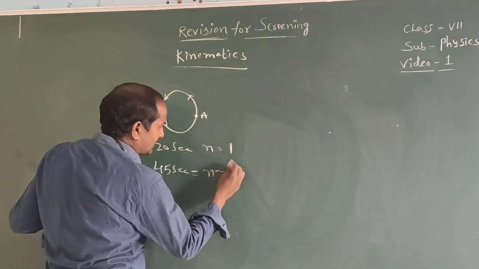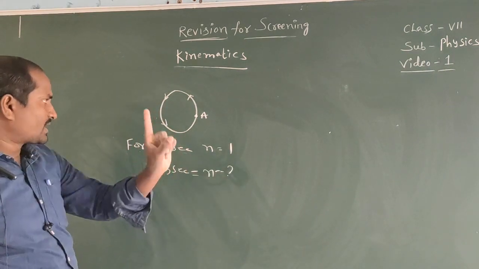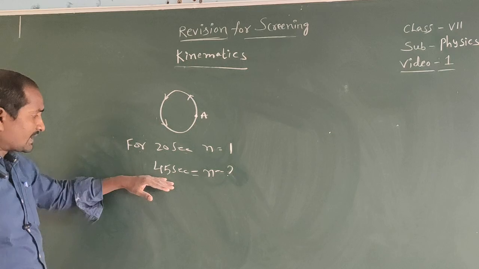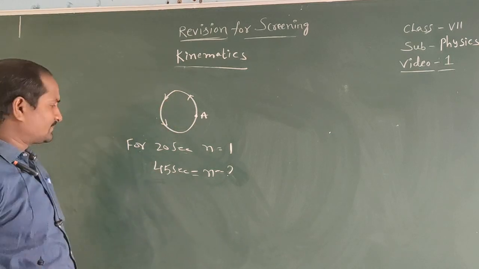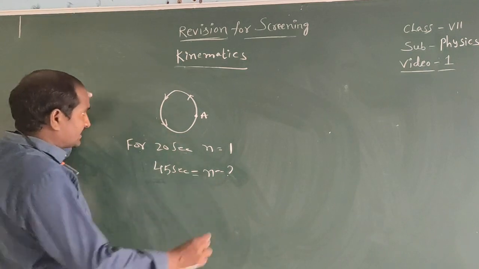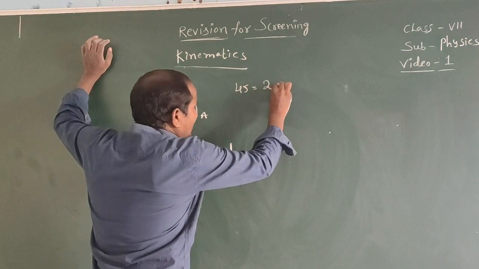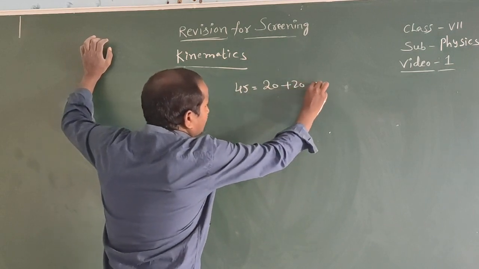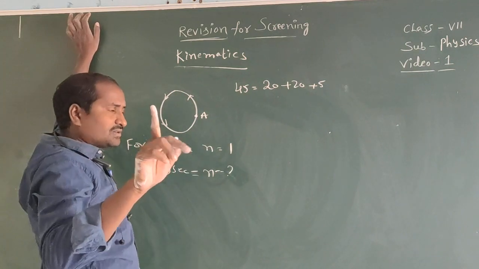Listen once again. The body takes 20 seconds to complete one round on a circular path. For 45 seconds, how many times is it revolving? Then find the distance and the displacement. 45 seconds, we can write like this, that equal to 20 plus 5 seconds. For 20 seconds it completes one round.